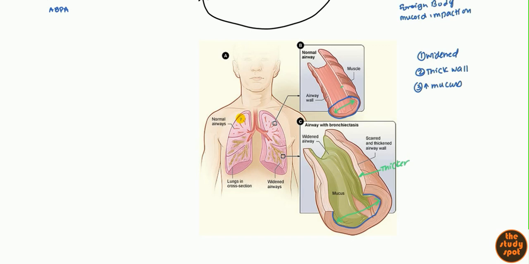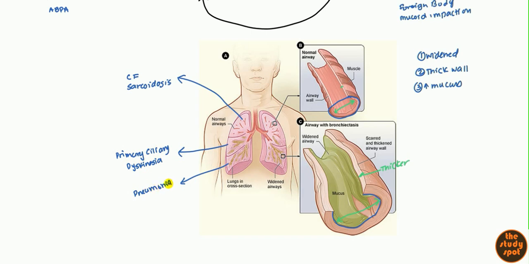Now, depending on where the dilation occurs, that can give you a hint at the etiology. In the upper airway, for example, this is more commonly associated with cystic fibrosis and sarcoidosis. So that's something anecdotal to remember. The middle airway, you get the primary ciliary dyskinesia. So that would be kind of DiGeorge syndrome there. And in the lower airway, you'll find more of the pneumonias.